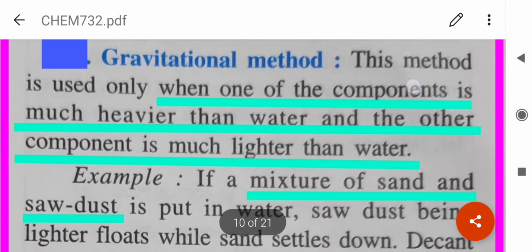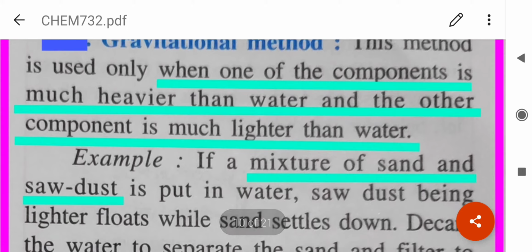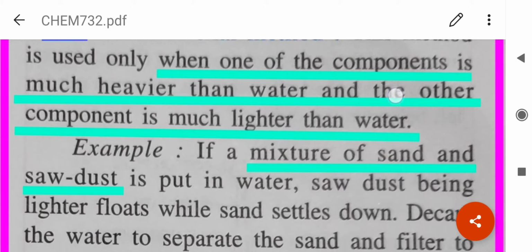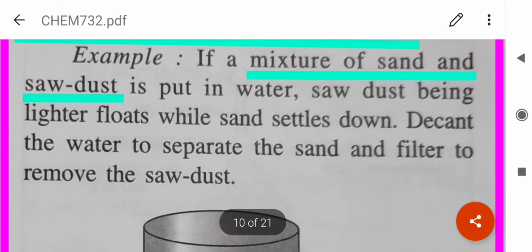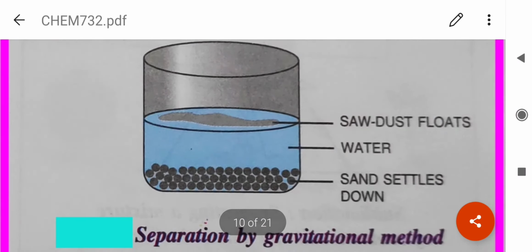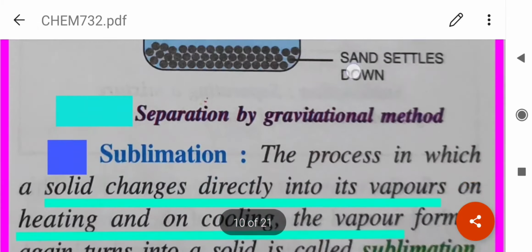Gravitational method is used when one of the components is much heavier than water and the other component is lighter than water. For example, if we take a mixture of sawdust and sand and add it to water, what happens? Sawdust floats on the surface of water and the sand settles down due to the difference in densities.